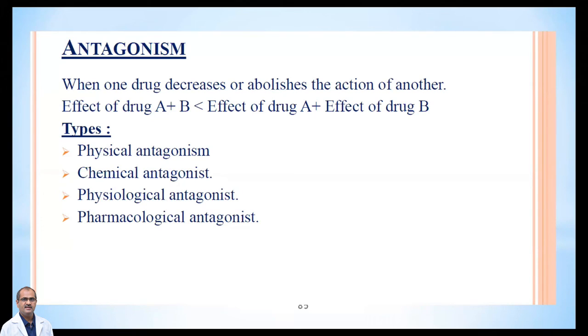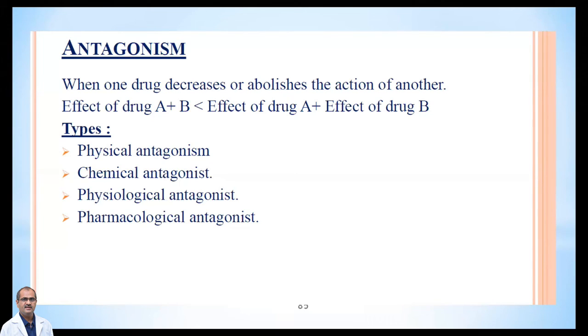If drugs A and B are combined, the effect will be lesser than the combined effect of drugs A and B. So antagonism means a decreased response to a drug is obtained in the presence of another drug.